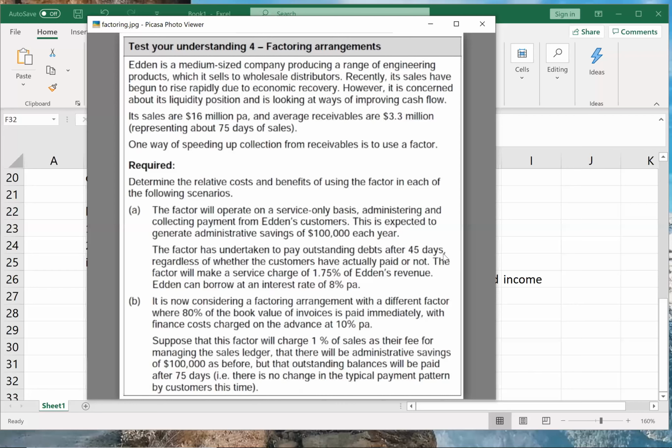Okay. But now there will be two costs. What is the first cost? First cost will be the fees at 1%. Okay. And second will be what? He's giving you advance. Factor is giving you advance. So it is kind of a loan. That loan is at 10%. So that amount will be my cost. Correct? Okay. Let us see then how to do it.